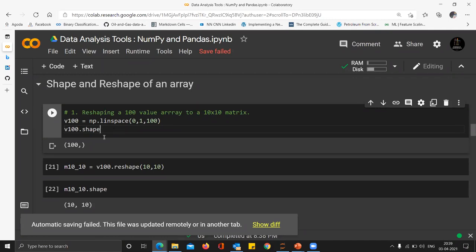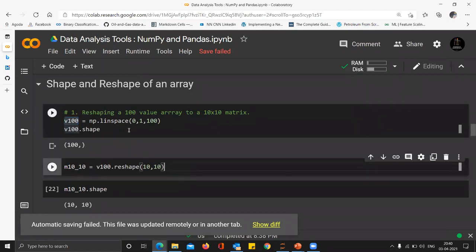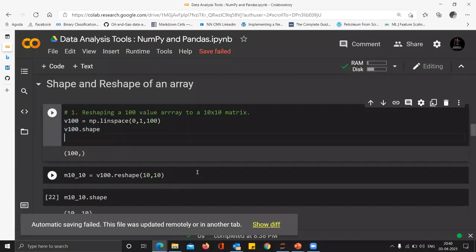That's an error, right? So you can see, because it's a 1D vector, there is no second dimension over here. But we can reshape it. Suppose we have 100 data points. A collection of 100 data points can be reshaped into, let's say, 10 by 10, right? So we are reshaping this V100 into a 10 by 10 matrix. V100 means a 100 length vector, and M1010 means a 10 by 10 matrix having the same number of elements, just stored differently. Okay, so if I run it,